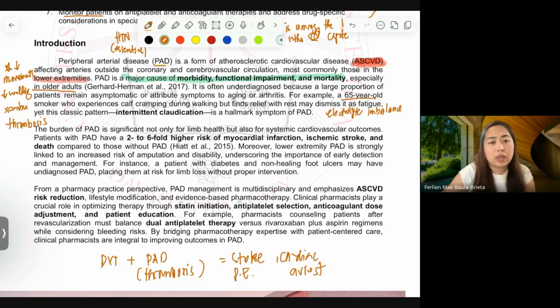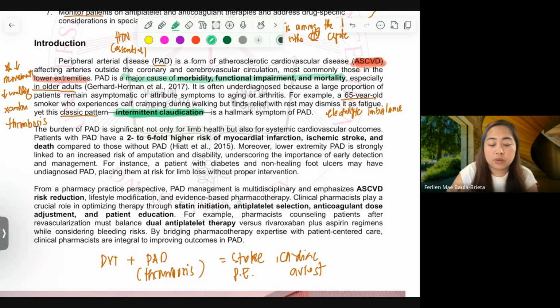But if there is a classical pattern of that fatigue, even though the electrolytes are replenished very well and there's no trigger, that classical pattern may lead doctors to suspect an intermittent claudication.